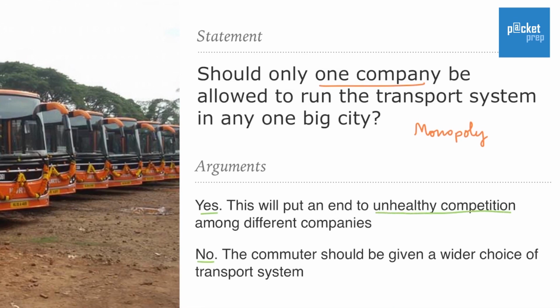Now look at the second one. No, the commuters should be given a wider choice of the transport system. So you're talking about a wider choice. Now what do you think? If we go by monopoly, definitely there is no unhealthy competition. But the problem is, whoever handles the transport system can increase the fares, they can become rude, or maybe someday they can completely stop the transport system, which is actually bad for the commuters. So therefore, this is not a proper argument. The second one is suggesting we should go for the commuters' choice, that is giving more options to pick from, which is better than the first one. So this is the stronger one.